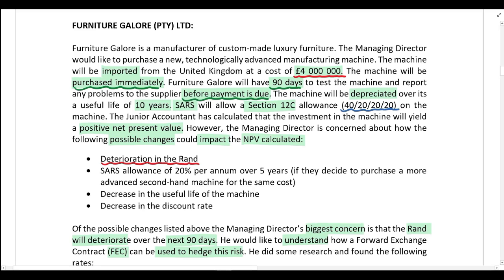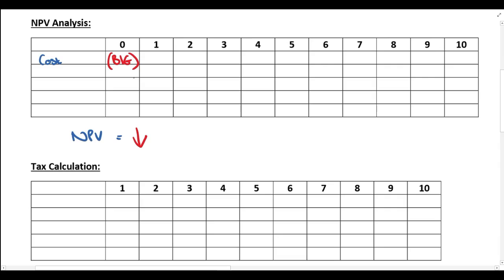So obviously that allowance is going to be based on the cost of the machine. So if the cost of the machine goes up, the Section 12C allowance is going to be bigger, because it's based on a higher cost.